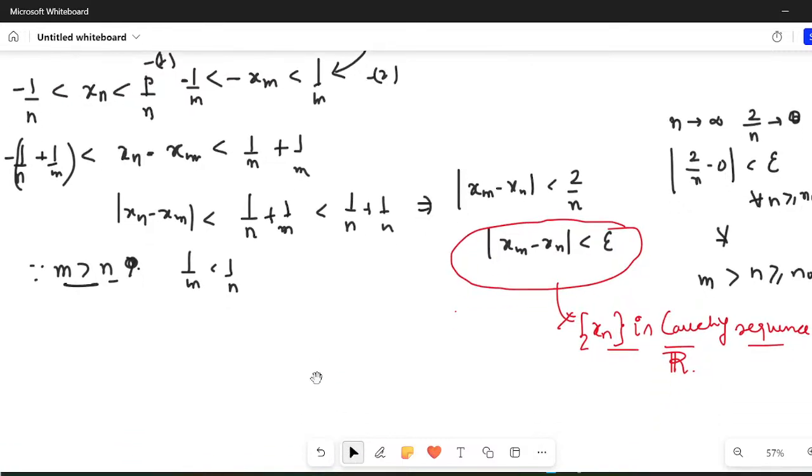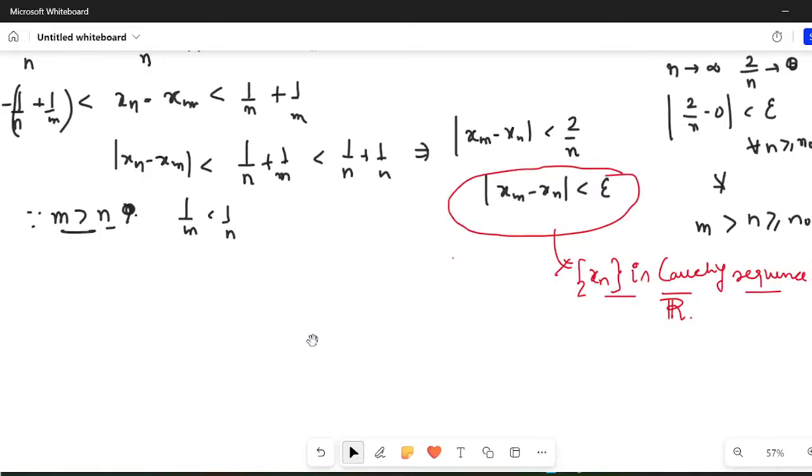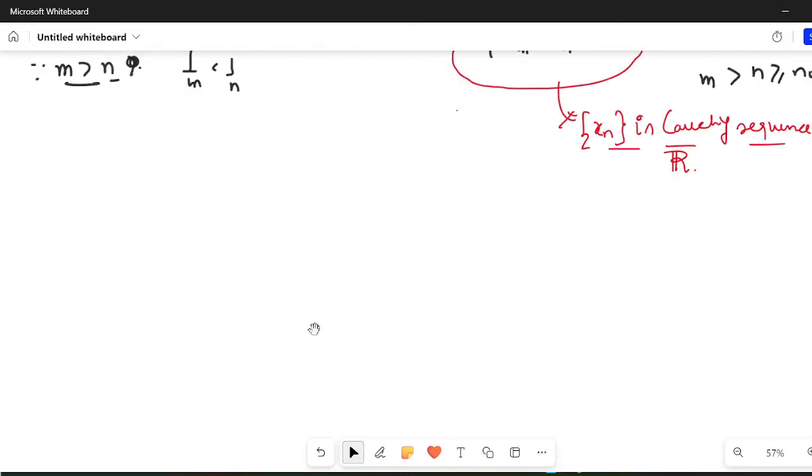So this is it. One thing is that this is very much clear. Now let us move further and do a few more things so that you will be able to understand a little bit more about Cauchy sequences. Okay, so what do you think about this sequence that I'm going to write right now on the board? I'm just giving you a question, and I think many people would get it, what I want to convey. This is question number 2 in this particular series.